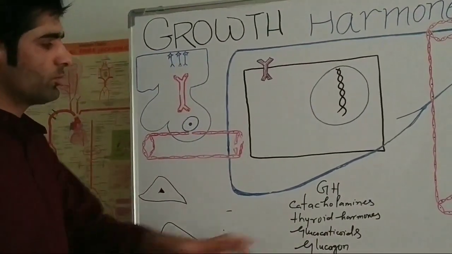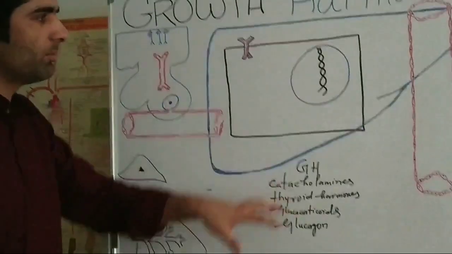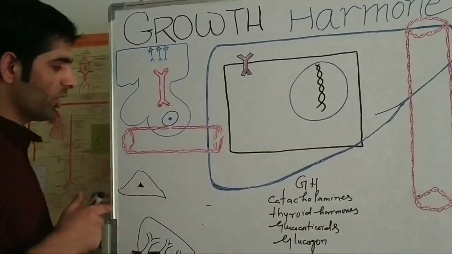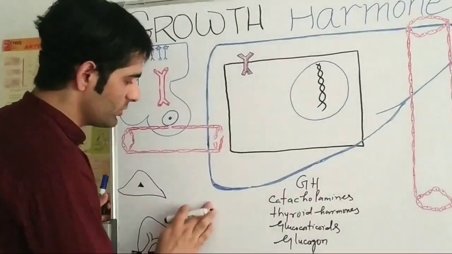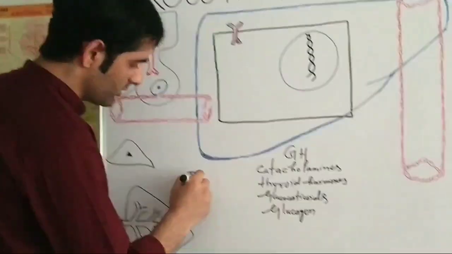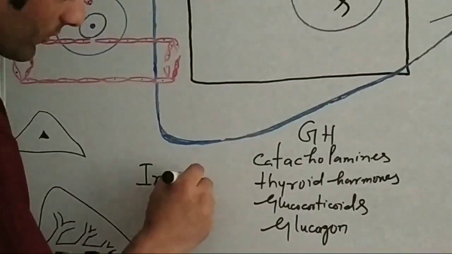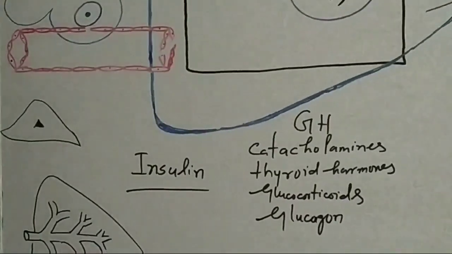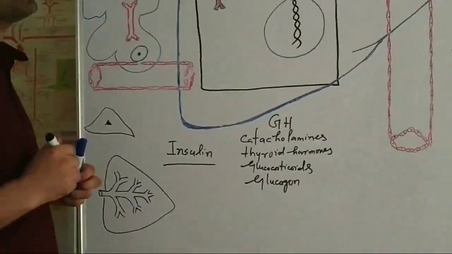Now, all these hormones are diabetogenic hormones. They increase the blood glucose level. And the hormone insulin is the only hypoglycemic hormone. This hormone decreases the blood glucose level.